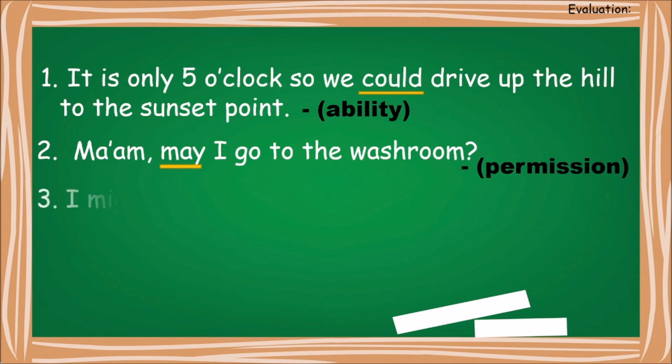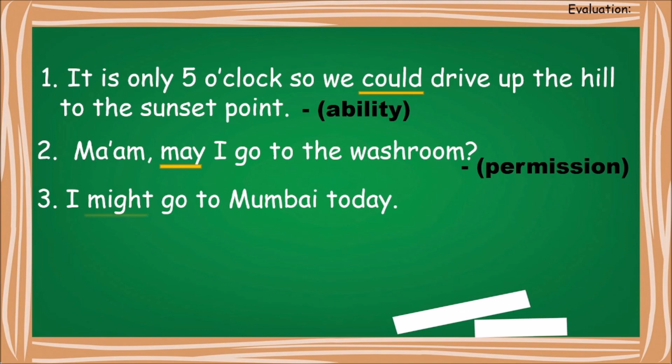Understood? Next. I might go to Mumbai today. मैं शायद मुंबई जाऊंगा. Which is a modal verb over here? First you can find out. You have the list in your mind. Yes, that is might. बट ये माइट क्या काम कर रहा है इधर? ओके, मैं शायद, I might go to Mumbai. शायद आ गया ना. It is a possibility, it is not पक्का. पक्का तो नहीं है, हो शायद मैं जाऊंगा. Okay, next.